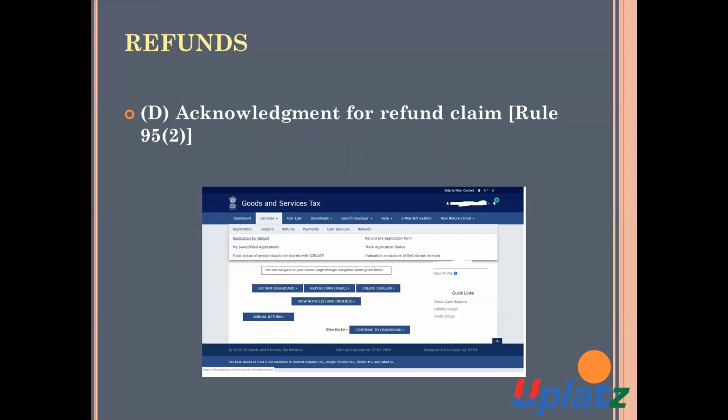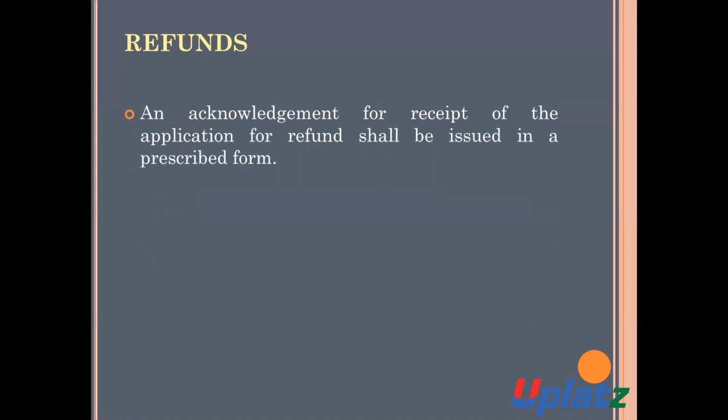Now we will discuss the acknowledgement for the refund claim. Rule 95, sub-rule 2.